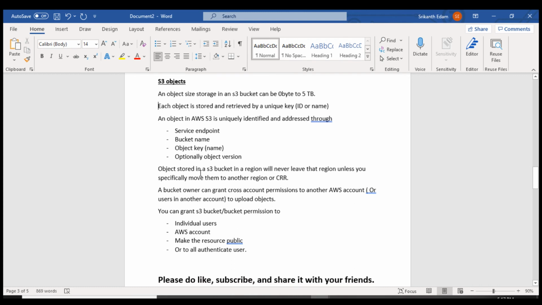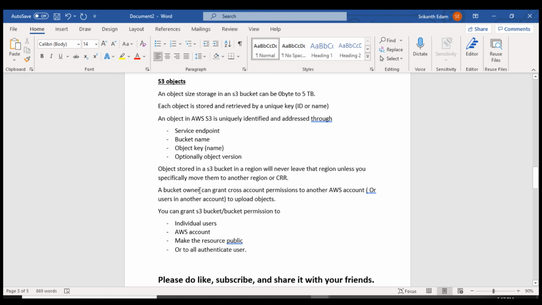Objects stored in an S3 bucket in a region will never leave that region unless you specifically move them to another region or use CRR, which is cross-region replication. So when you upload any data in Amazon S3, as I said, it's region specific and will be present in that region. If you want, you can move it to a different region, or replicate it to a different region.